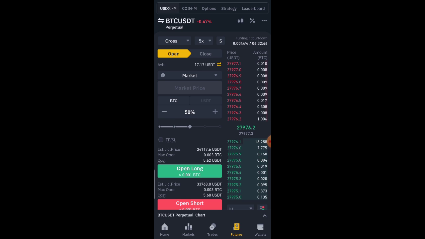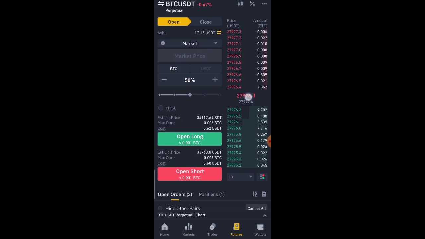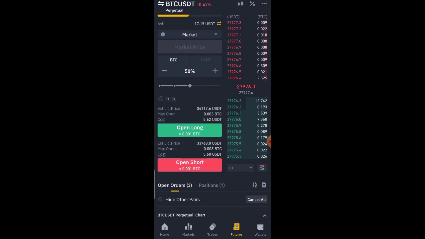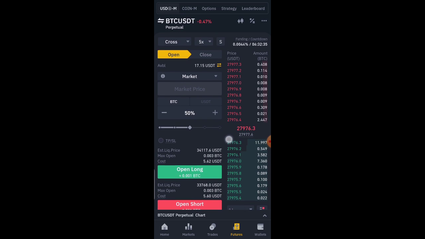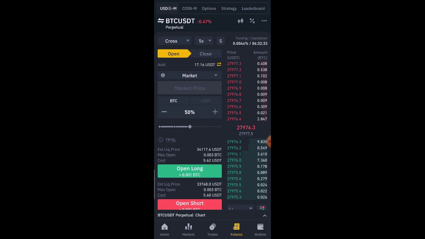So let's assume that we have $100 here. I set it to 50%, which is going to be $50. I had $100 here, I don't know what happened. I guess I've not opened any position, but in order not to waste your time, let's just continue.